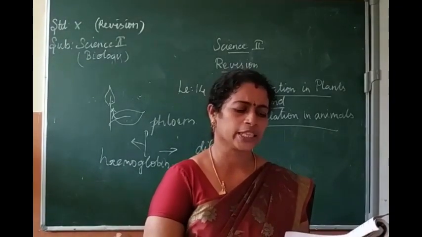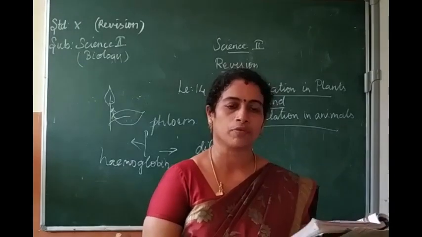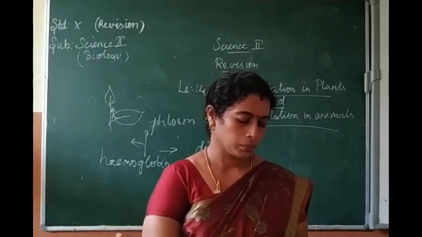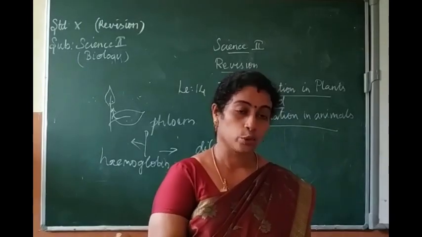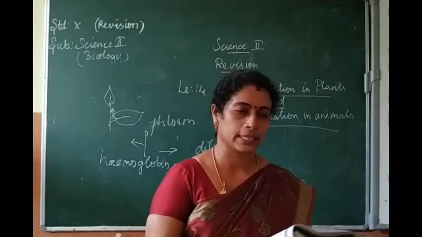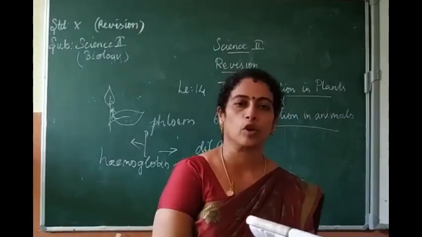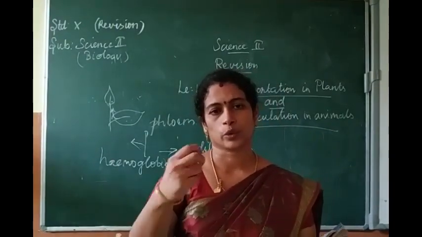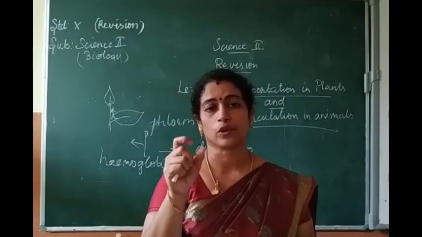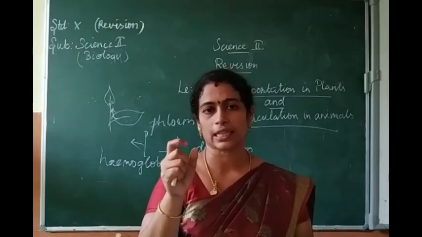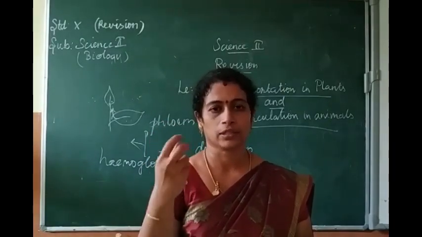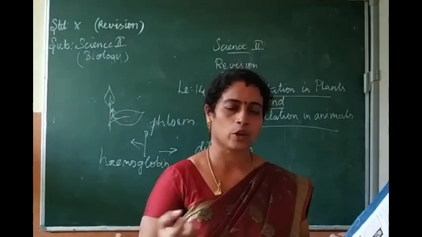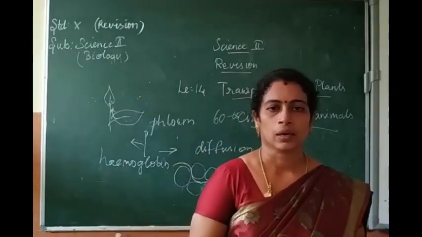209. Next one, enumerate the functions of blood. Functions of blood, page number 206. Sometimes it may be asked for 4 mark questions, or sometimes along with the 2 questions will be asked along with 7 mark questions. So study all the points thoroughly. If it is asked for 7 marks, you have to write all the 7 points. According to the marks, you have to attend the answer.